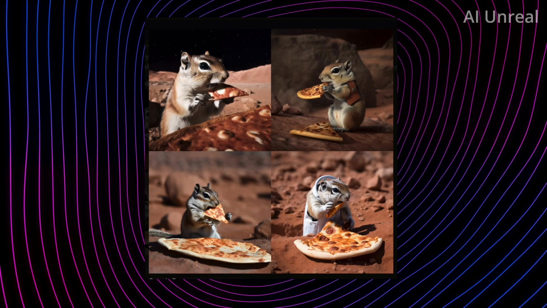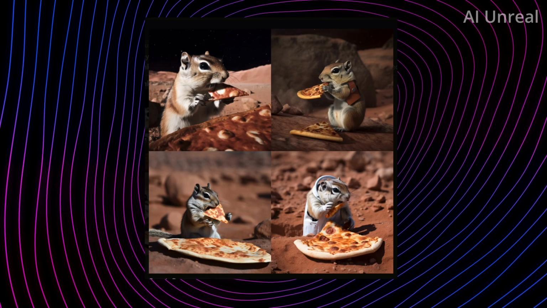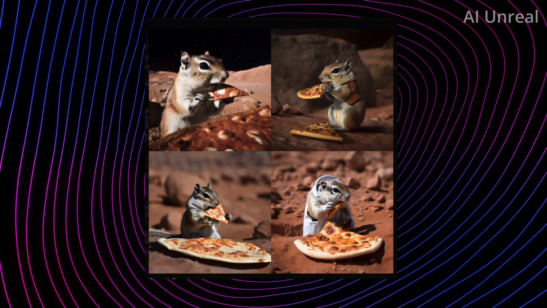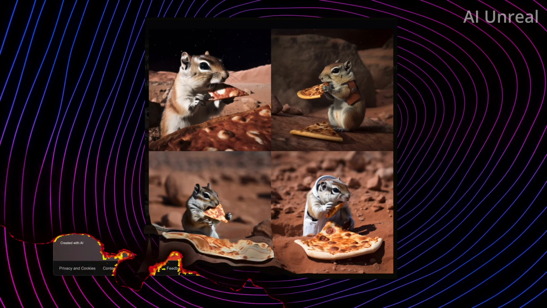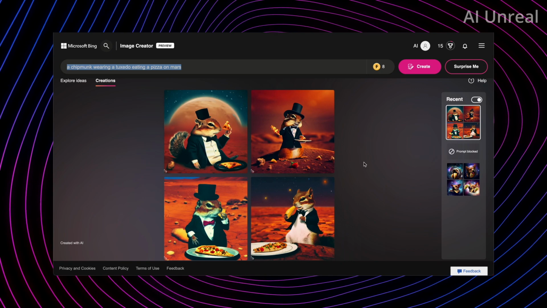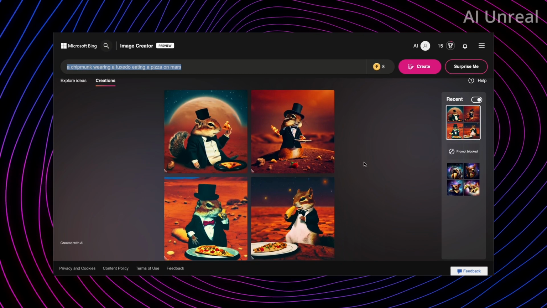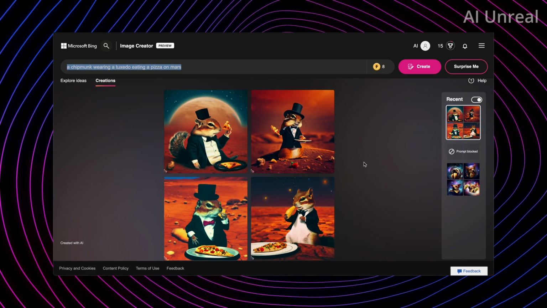The one thing I do notice with Midjourney is the eating. For example, the top left picture, sometimes they don't get it right, but the upgraded versions I'm sure will be significantly better. Looking back at Microsoft Bing's version, again, for the first release, it's not bad. It looks similar to Midjourney's early releases.